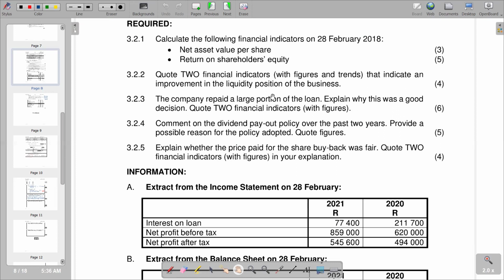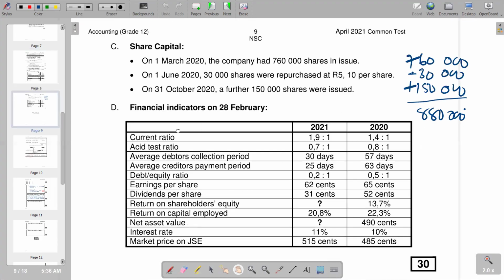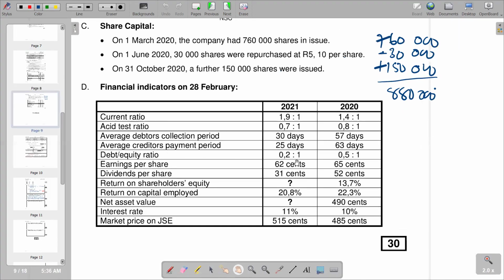So in other words, we are saying the proportion of our debt is decreased. So we can go to our financial indicators and try to see. We start with our debt to equity ratio, whereby we are seeing that it has decreased from 0.5 to 1 to 0.2 to 1 by 0.5 minus 0.2, which is 0.3. So that's the first explanation that we are supposed to give.